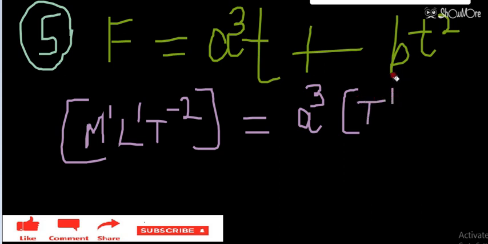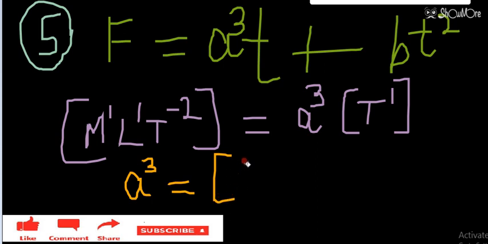From this equation, I have to firstly eliminate one term. I can simply write F equal to A cube into T. So from here I will get the dimensional formula for A. Firstly calculate for A cube. So the dimensional formula for A cube will be equal to M1 L1 T minus 3. This will be the formula.